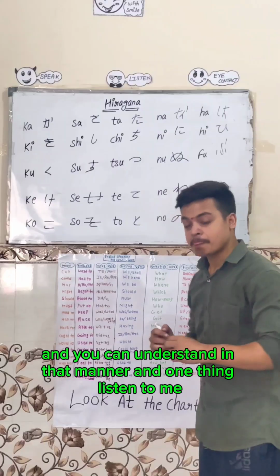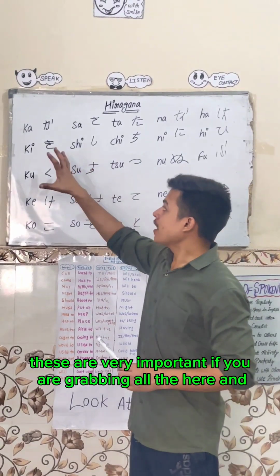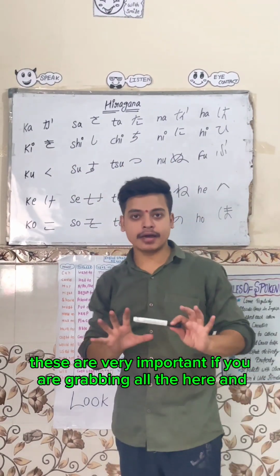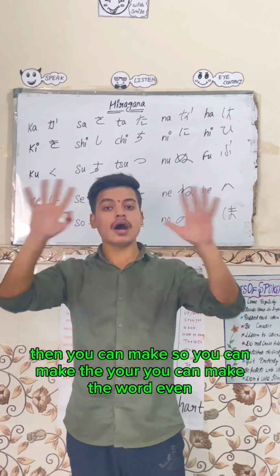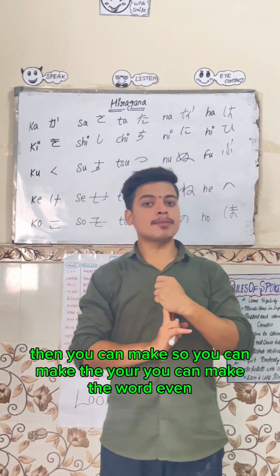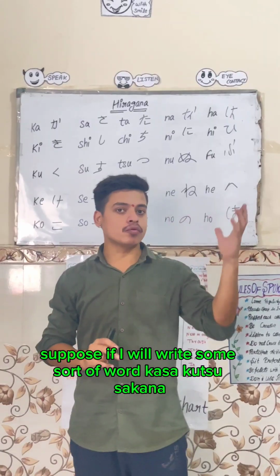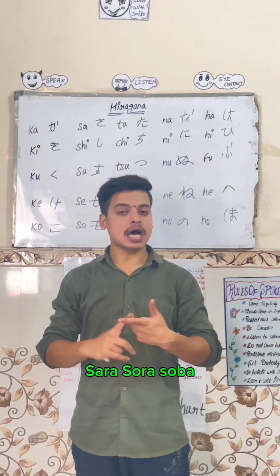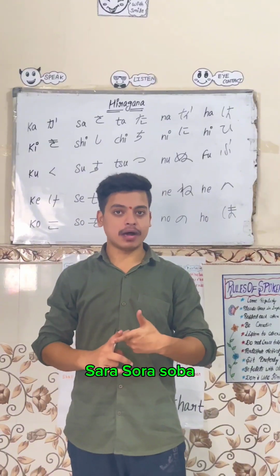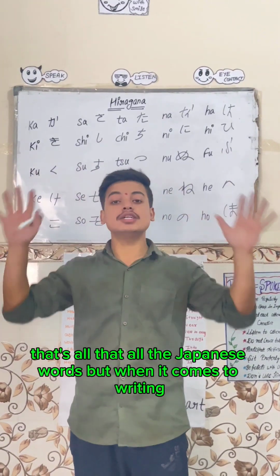One thing, listen to me, this is very important. If you grasp all the hiragana syllables, then you can even make words. Suppose I write some words: kasa, kutsu, sakana, sara, sora, soba. These are all Japanese words.